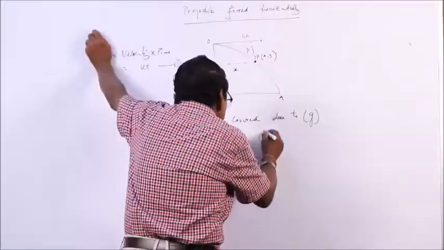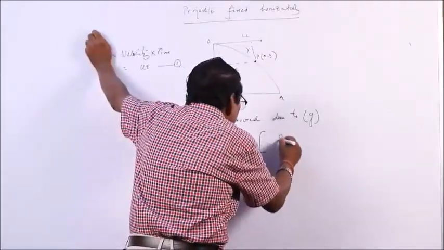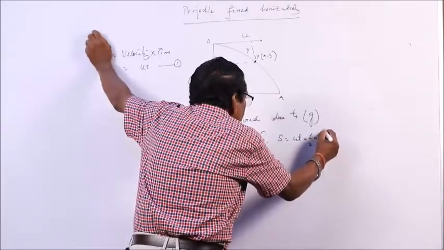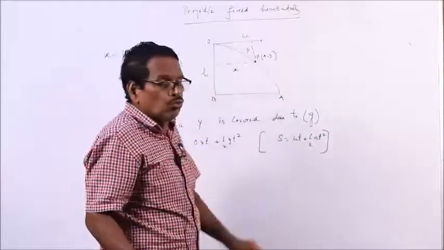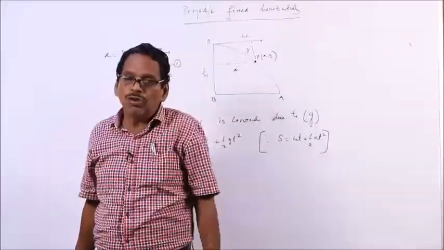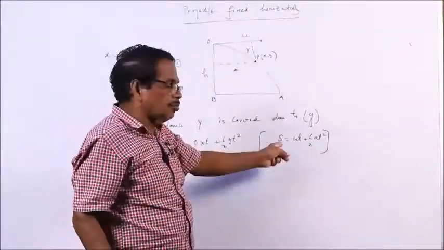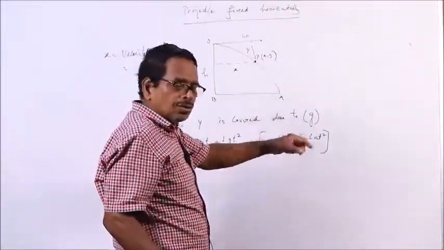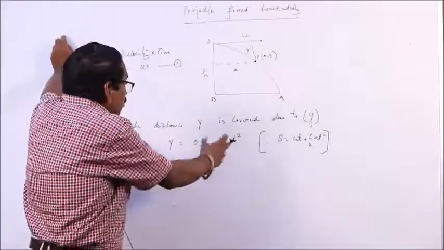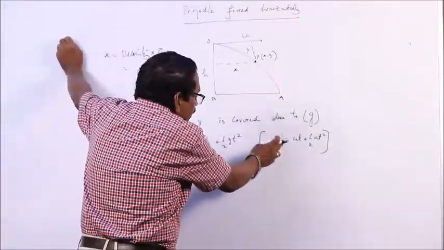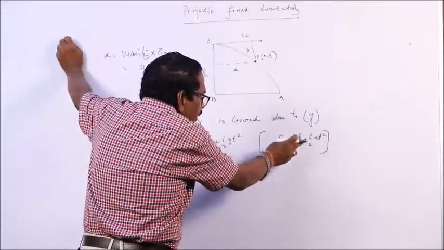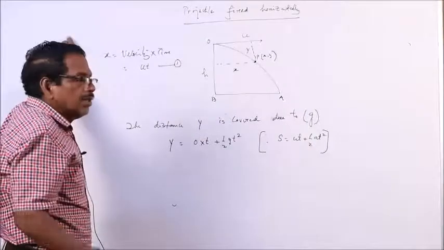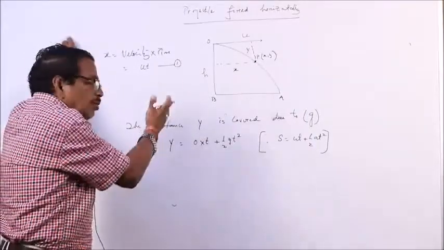We apply which equation here? The equation of motion, s is equal to u t plus half a t square. This equation is also taught in schools, and again in first year class. Distance covered is s, initial velocity u, time t, acceleration a. So the formula is s equal to u t plus half a t square. That formula will apply here.